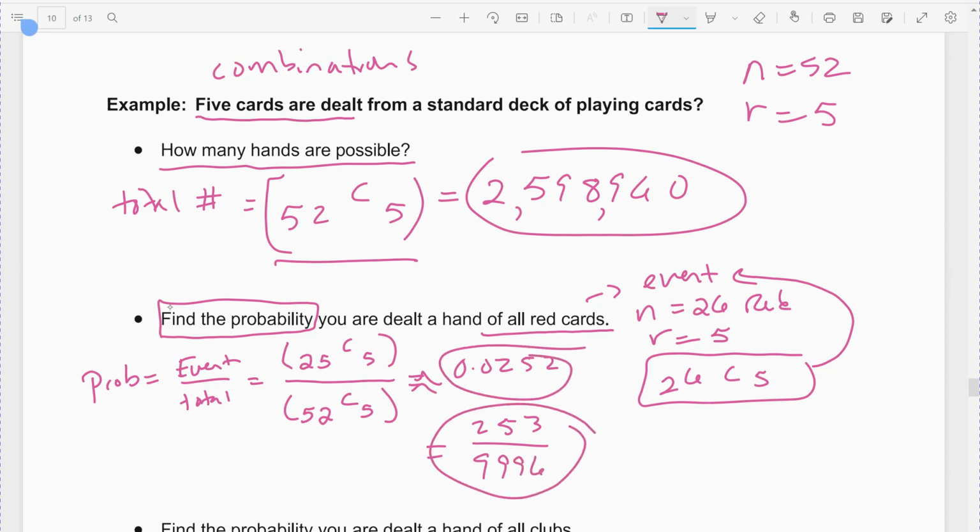Again, however they ask you to write it out, make sure you write it out either as a fraction or decimal. Again, you have a fraction key on your calculator, use it.